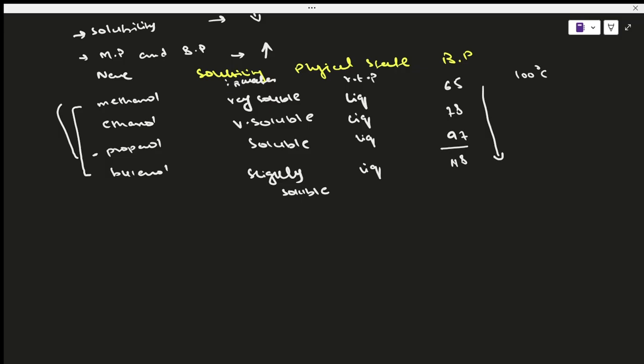Now, what I was trying to explain to you guys was these are volatile liquids, meaning that you might have heard about petrol or some other molecule, and we say that you shouldn't leave these things in the open because they will evaporate. So that's what being volatile means. If I keep it open, because it doesn't have a very high boiling point, it's going to evaporate. Okay, and that's not what we want, right? So that's the idea, and yeah, that's mostly it.